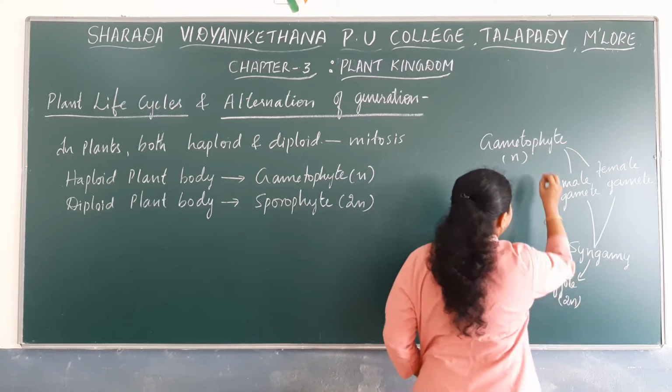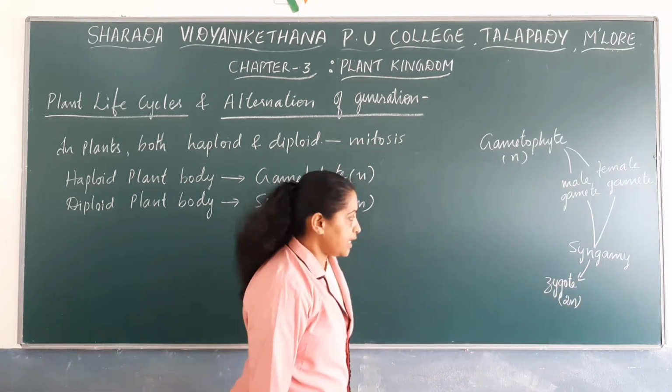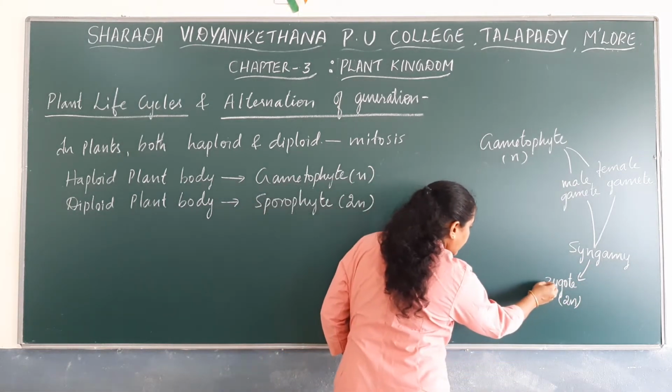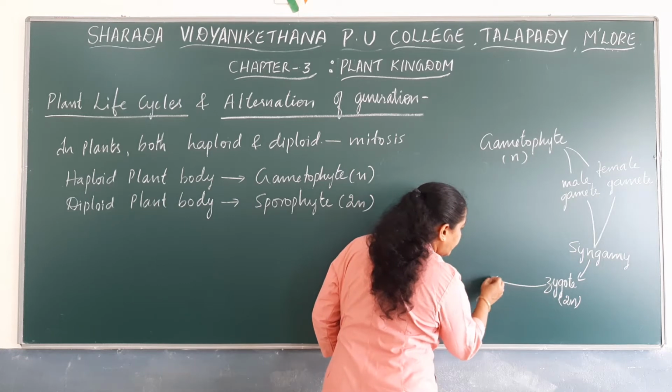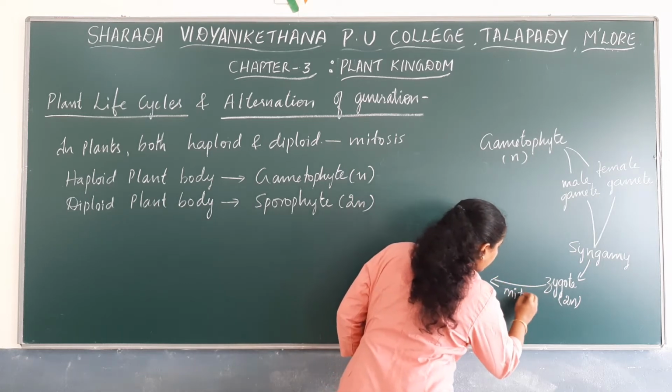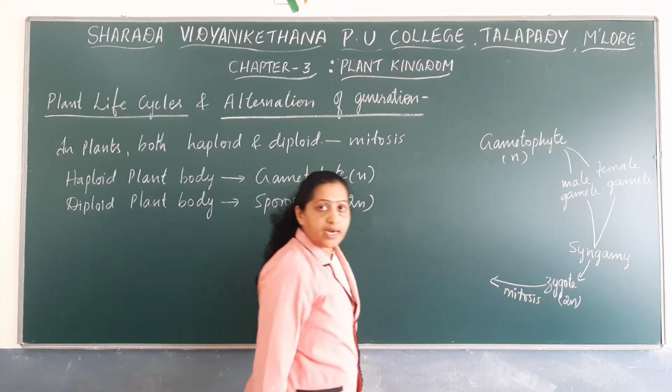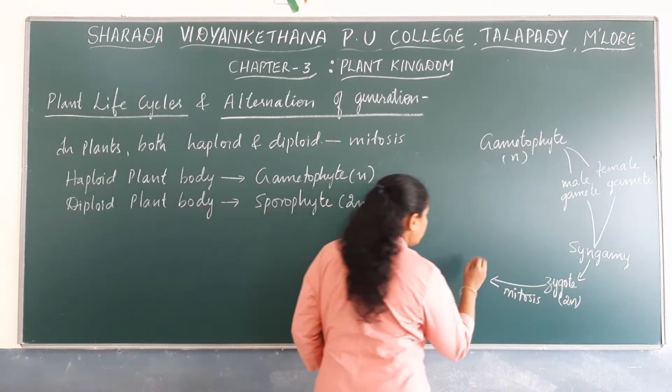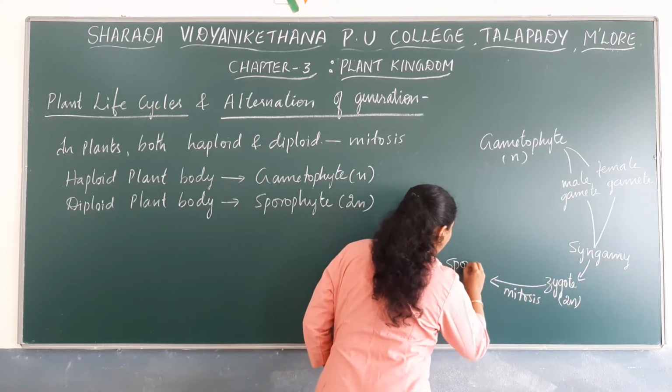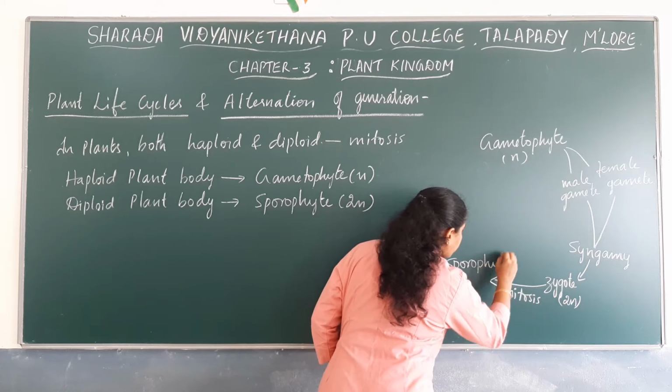Note down the ploidy clearly. The diploid zygote then undergoes mitosis to form a diploid plant body known as sporophyte.